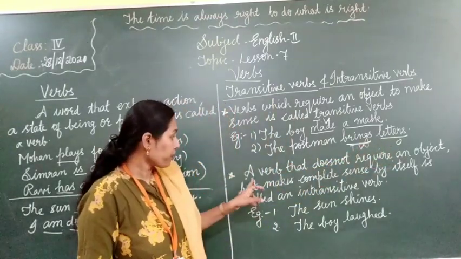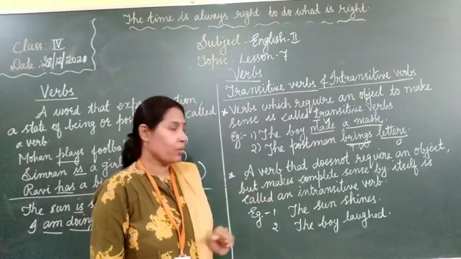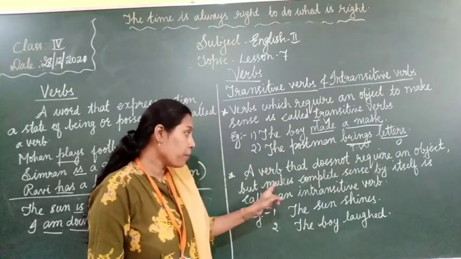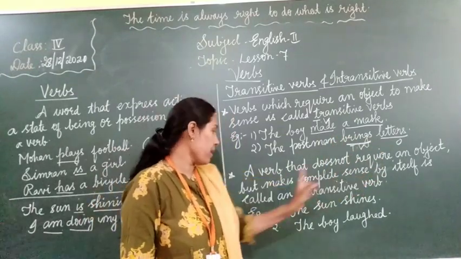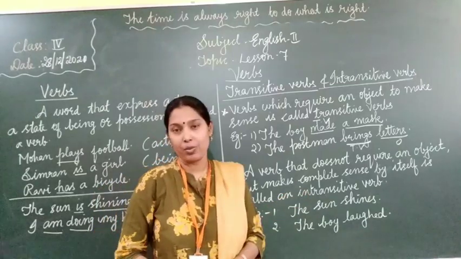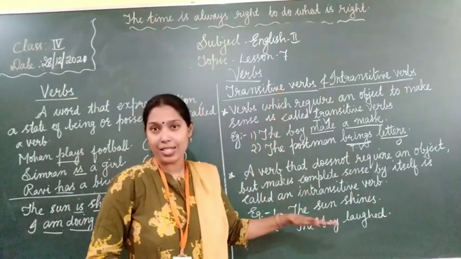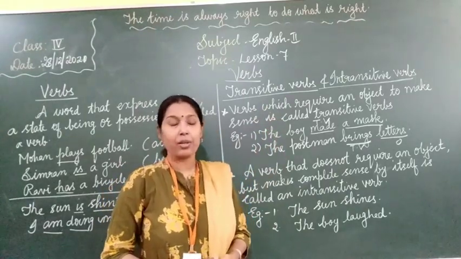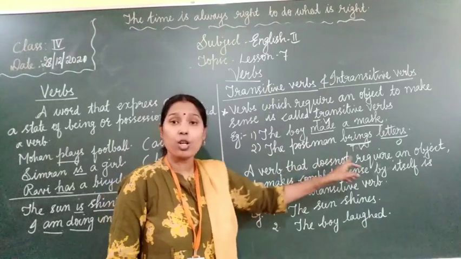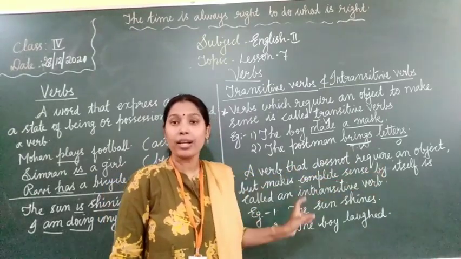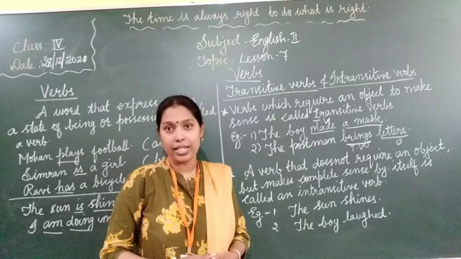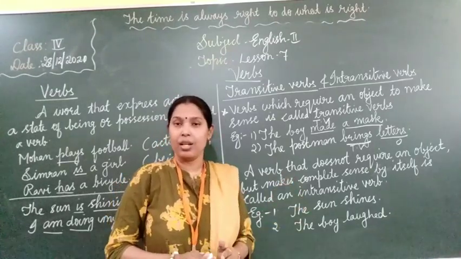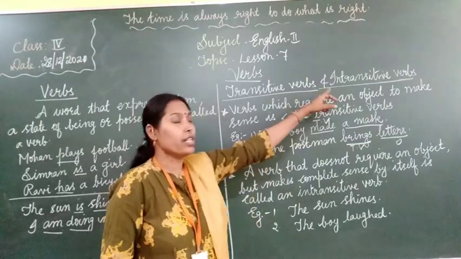Okay. Next, let us see what are intransitive verbs. A verb that does not require an object but makes complete sense by itself is called an intransitive verb. So just opposite to transitive verb. Transitive verb requires an object to make the sentence complete, but the intransitive verb does not require an object to make the sentence complete. Without an object also the sentence makes some sense. Those kinds of verbs are called intransitive verbs.